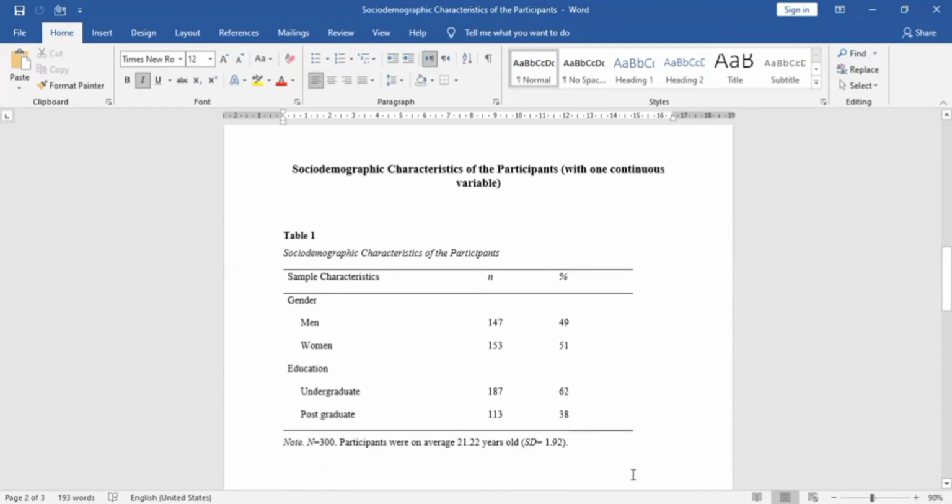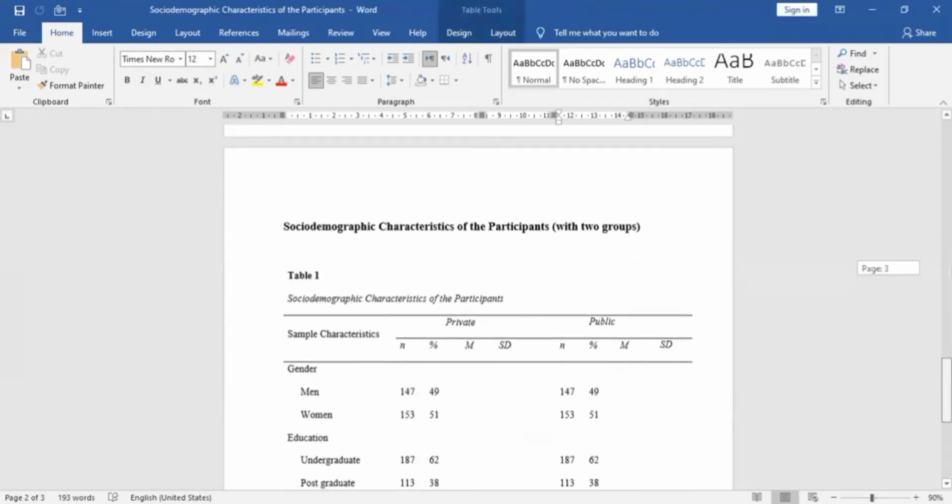Now, if you have only one continuous variable, like in this table we have only one variable, that is age, then you don't need to add mean and standard deviation in the table. You can add the mean and standard deviation of one continuous variable in the note, as here. Participants were on an average 21.22 years old with a standard deviation of 1.92. And we will just write frequency and percentages in the table.